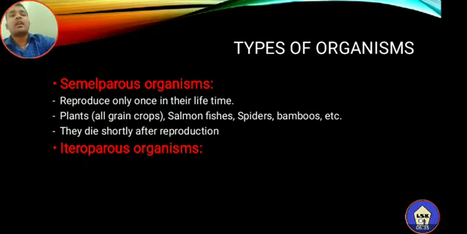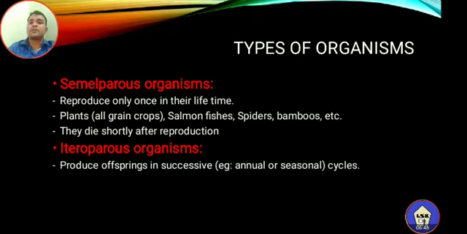The next type of organisms based on their reproduction is heteroparous organisms. What are heteroparous organisms? They are the organisms which produce offspring in successive cycles. During their reproductive phase, especially the sexually reproducing organisms are capable of reproduction only at the time of reproductive age. The organisms found in the reproductive phase can reproduce irrespective of the season, throughout that phase; that means at the time of the reproductive phase, they are capable of producing new individuals.